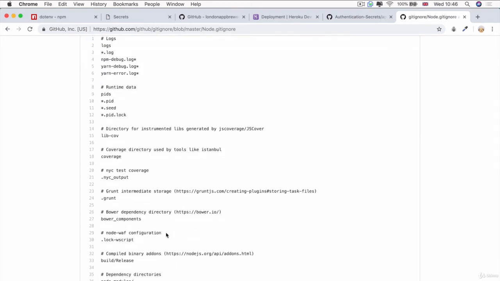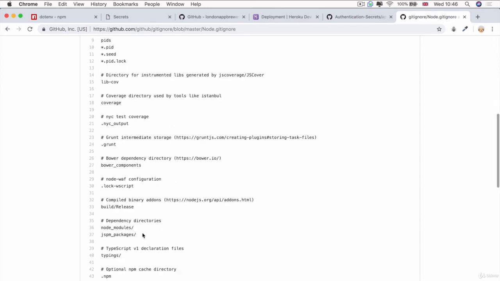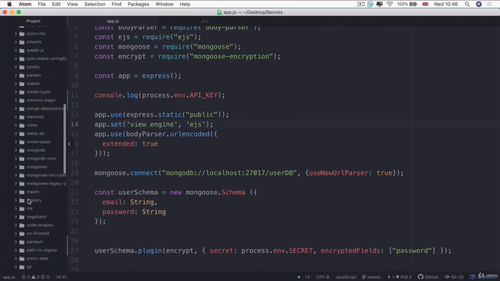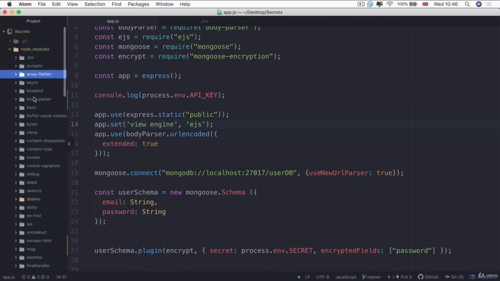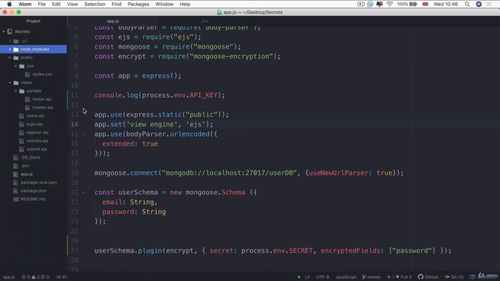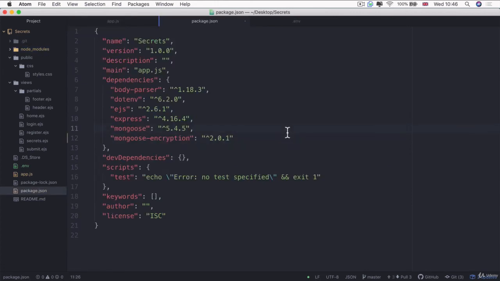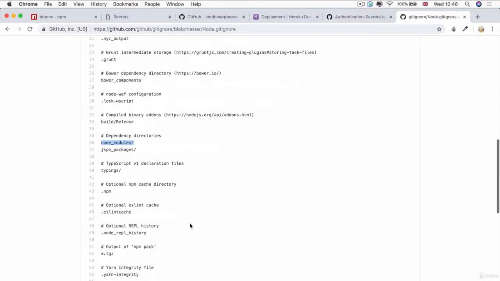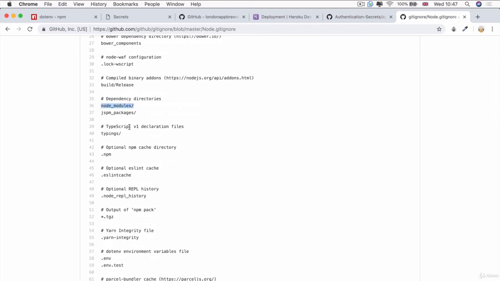So one of the most common things that we don't commit when we're creating node projects are the node modules, because you can see it's a massive list of node modules and it's a whole bunch of code and a whole bunch of dependencies. So it massively bloats up our project when we're moving it online and offline. And as long as we've got access to the package.json, then anybody who git clones our project or downloads it will be able to simply run npm install, and it will automatically pull down all of those dependencies inside the node modules. So it's common practice to ignore the node module folder in our node projects.